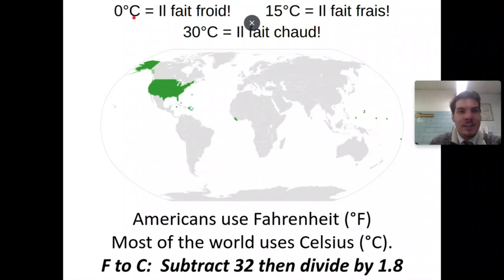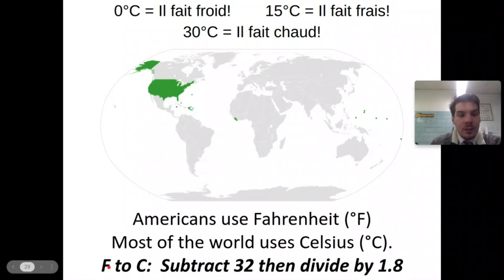So, 0 degrees Celsius, il fait froid. 15 degrees Celsius, il fait frais. At 30 degrees Celsius, il fait chaud. Again, degrees Celsius is a degree C. Degrees Fahrenheit, what we use, is a degree F. Now, if you know anything about our temperature scale, 30 degrees Fahrenheit is below freezing for us. 32 degrees Fahrenheit is freezing. However, 30 degrees Celsius is hot. So make sure that you know the difference between Fahrenheit and Celsius.